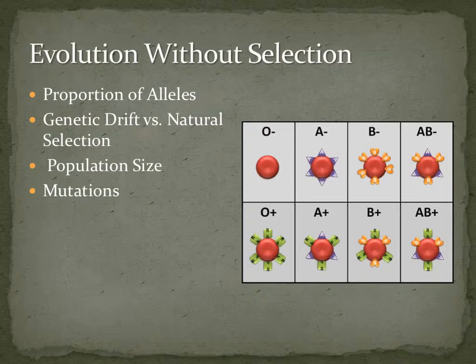Population size. Population size matters. In a large population, harmful genes are more likely to be lost. Mutations. Some mutations in a gene don't affect the gene sequence, so they don't affect the fitness of the individual. Changes in DNA sequence may reflect drift rather than selection. External features may also evolve from drift.